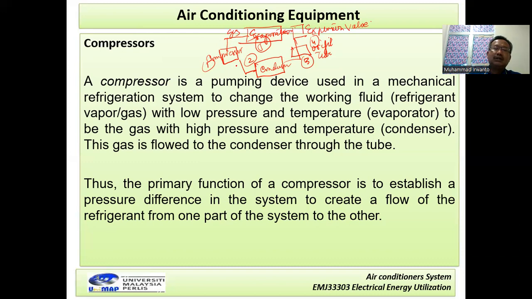Thus the primary function of the compressor is to establish a pressure difference in the system to create a flow of the refrigerant from one part of the system to others. This is the main function.